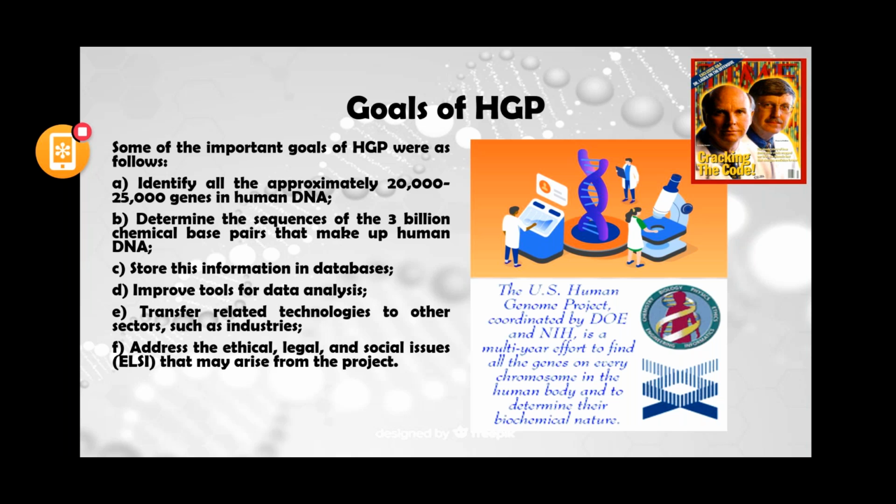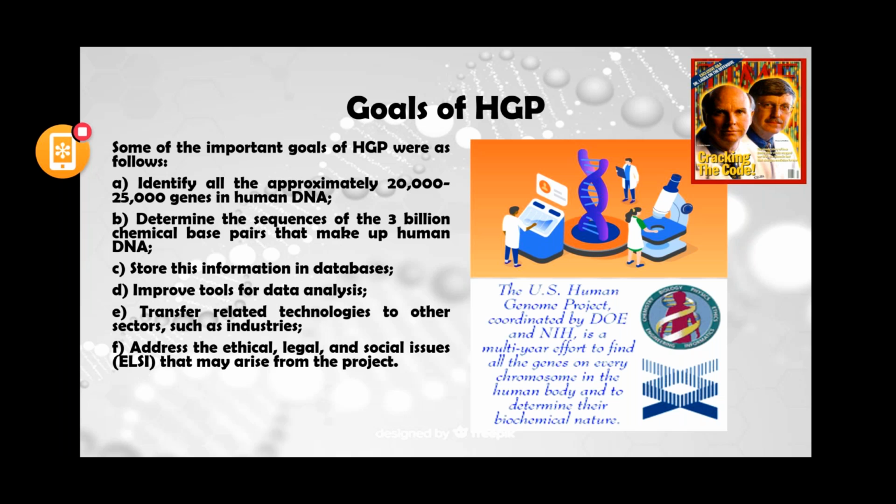Second, they wanted to know the 3 billion chemical base pairs, or the chemical nature of the human DNA. Then the information of the sequences of these 3 billion base pairs, how they are arranged, must be stored in database form.